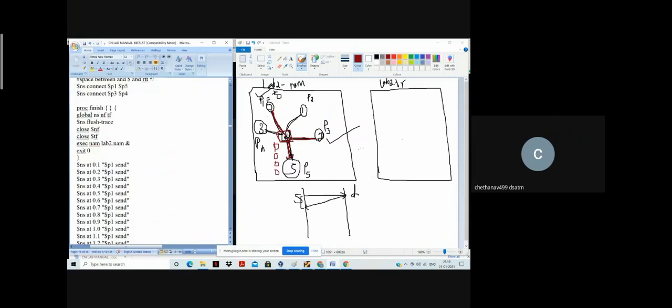So here, whatever objects are available are global. The objects we have created are ns for the simulator, nf for the trace file, and tf for the animation file, and for the trace file it is tf. Now what the ns will do is dump or flush all the trace files, and it will close the objects nf and tf, so that they may be utilized by some other program.